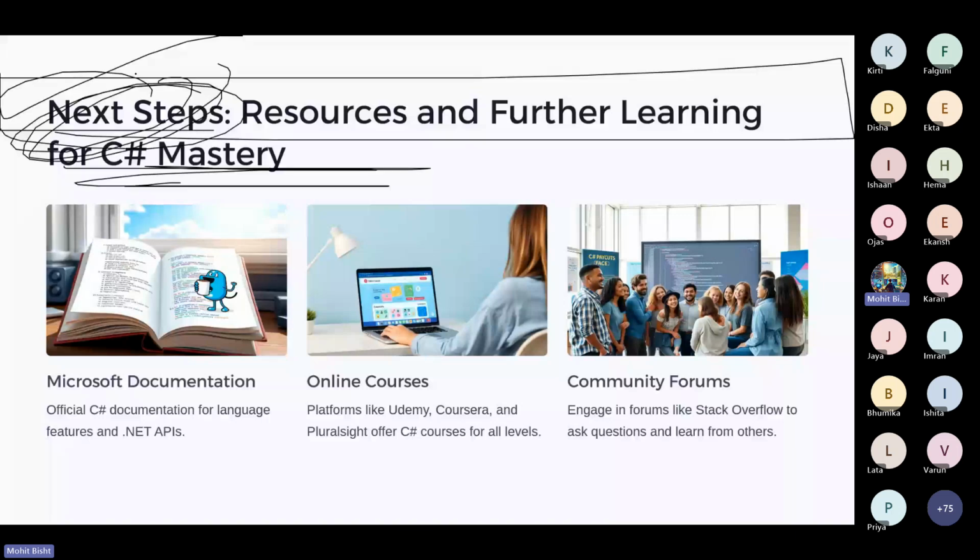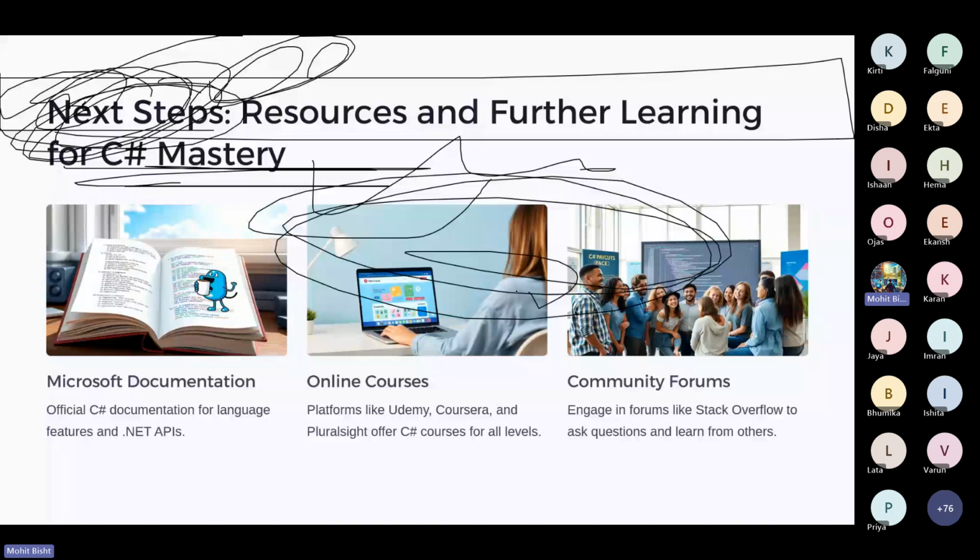We already discussed C Sharp, .NET, and time optimization, how you can get started, web dev, variables and other things. I will also share the code and other things in the WhatsApp community, right? So what is the next step? You know about what is .NET, then C Sharp. Whether you are planning to learn it for a job, the job opportunities are great in .NET and C Sharp, so you can prefer learning all these technologies to get a job if you're a student. If you want to play around with the technology, you can simply go and try to build the application from this and try to deploy it in Azure.